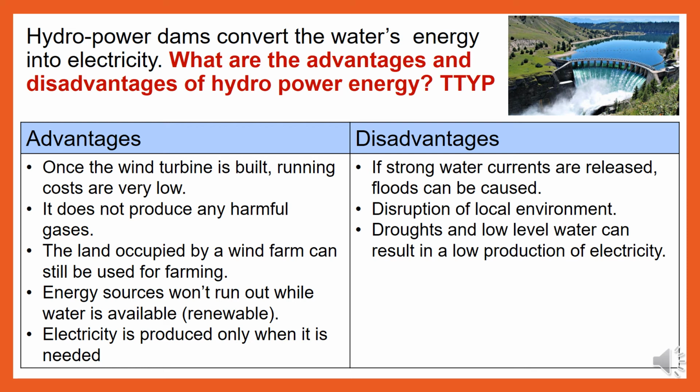And disadvantages. If strong water currents are released, floods can be caused. Disruption of local environment, and droughts and low-level water can result in a low production of electricity.